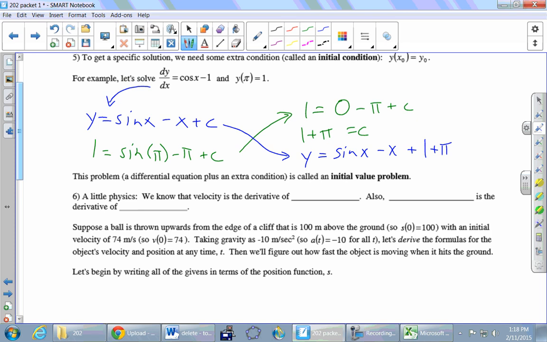Okay, and then just more vocabulary there. The original problem, the differential equation, and then the extra condition is called an initial value problem, those two pieces together. It's a problem that has an initial value given to you.